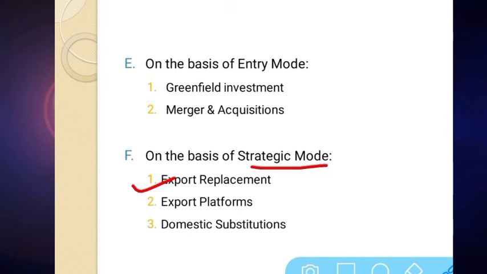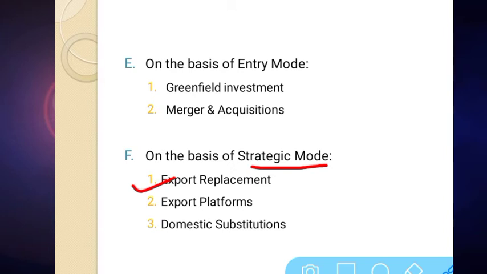In such a case, the American company does FDI and starts production in India. Their aim is to produce in India, sell in India, as well as export to surrounding markets like Bhutan, Nepal, Sri Lanka, etc. The FDI made for this purpose is called export replacement.